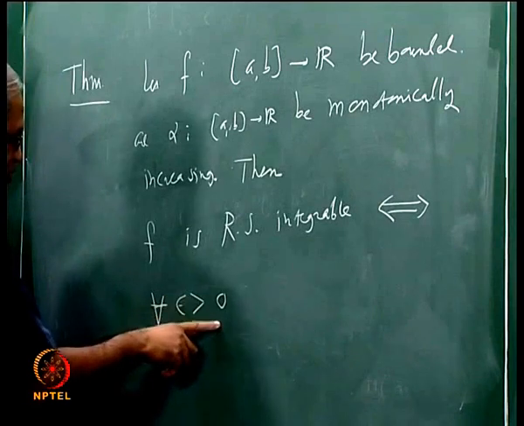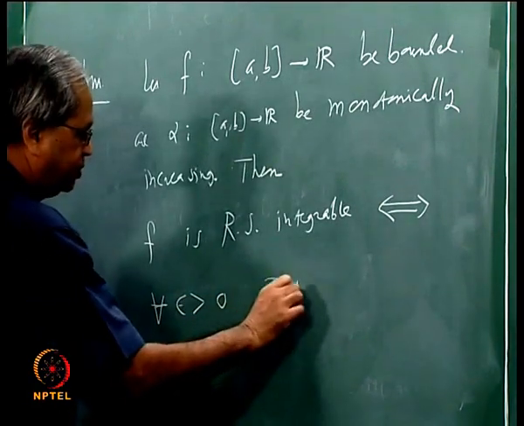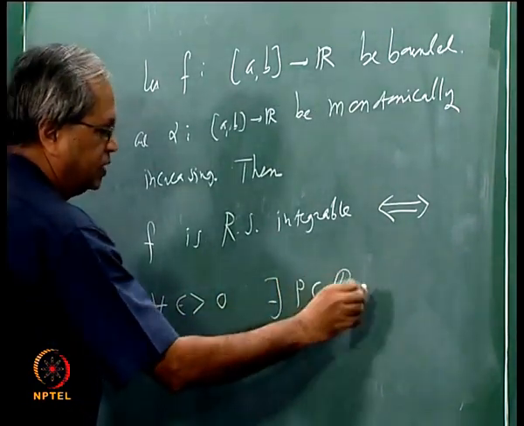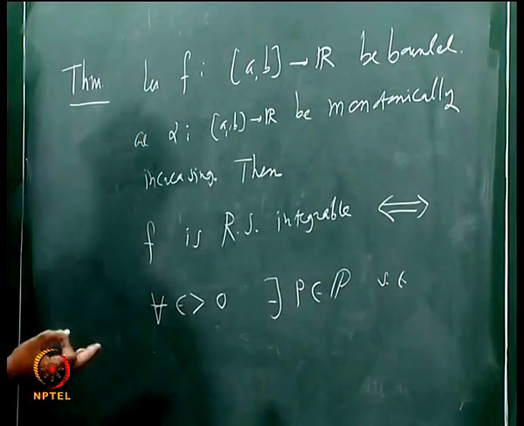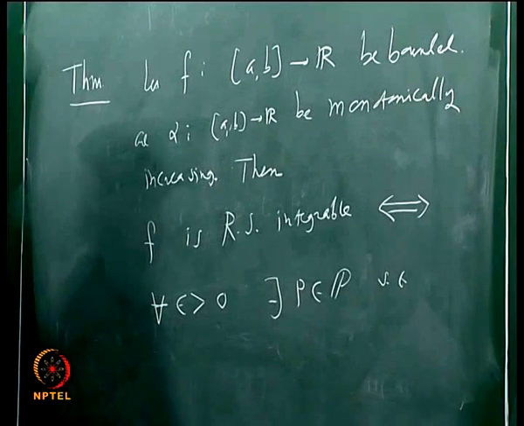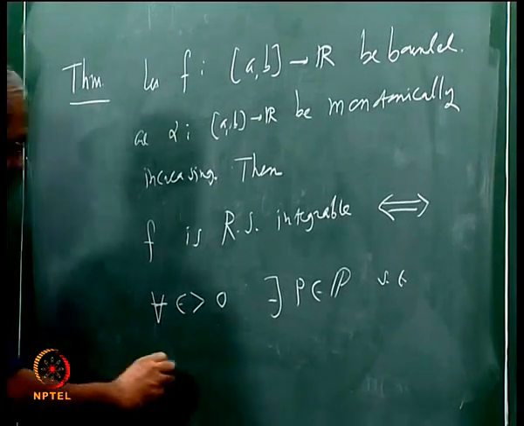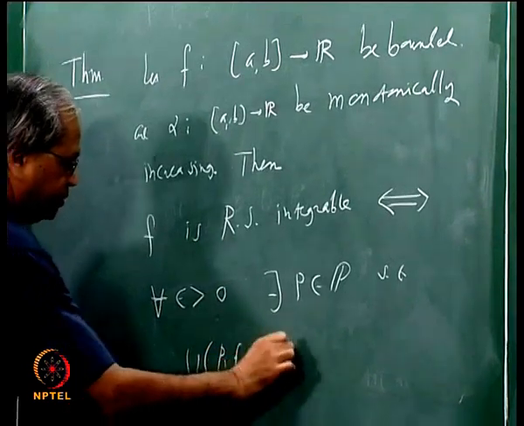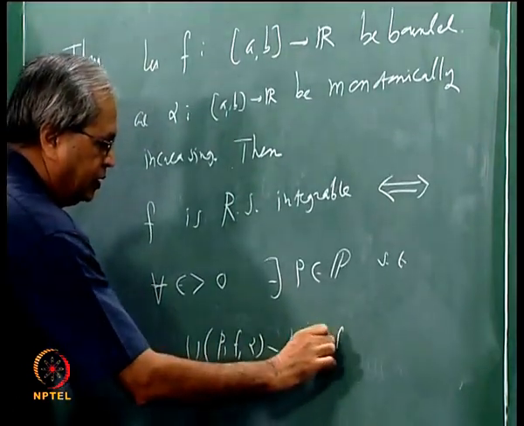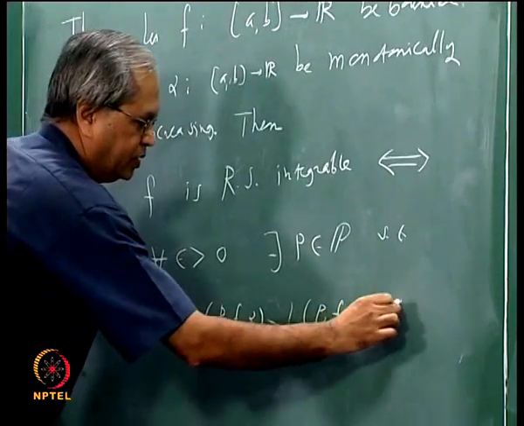For every epsilon bigger than 0, there exists a partition P such that, of course the upper sum is always bigger than or equal to the lower sum, so we can simply say U(P, f, alpha) minus L(P, f, alpha) is less than epsilon.